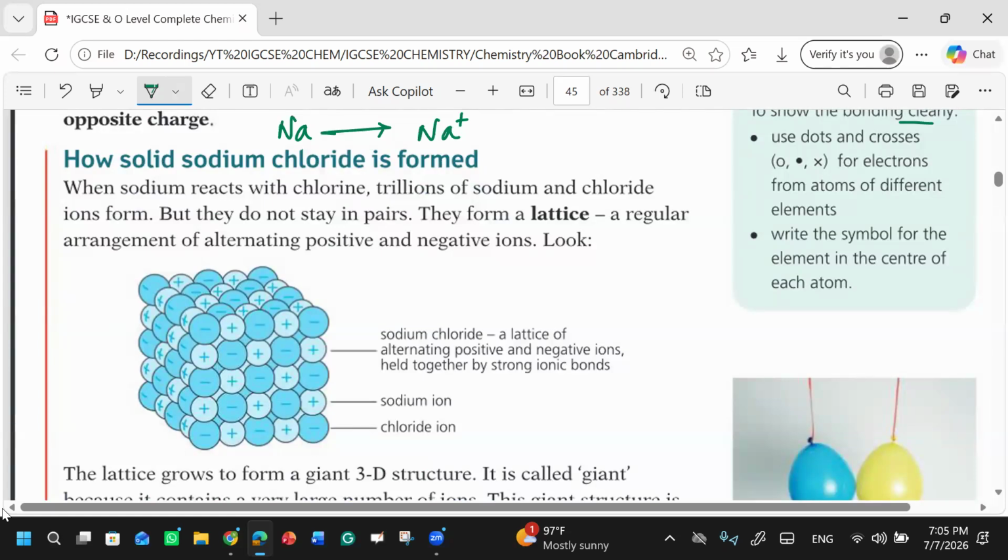Basically, what is happening? What is this negative in this? Is this sodium or is this chlorine? This negative. Think about it. Just give me 1 minute. Wait. Okay, okay.